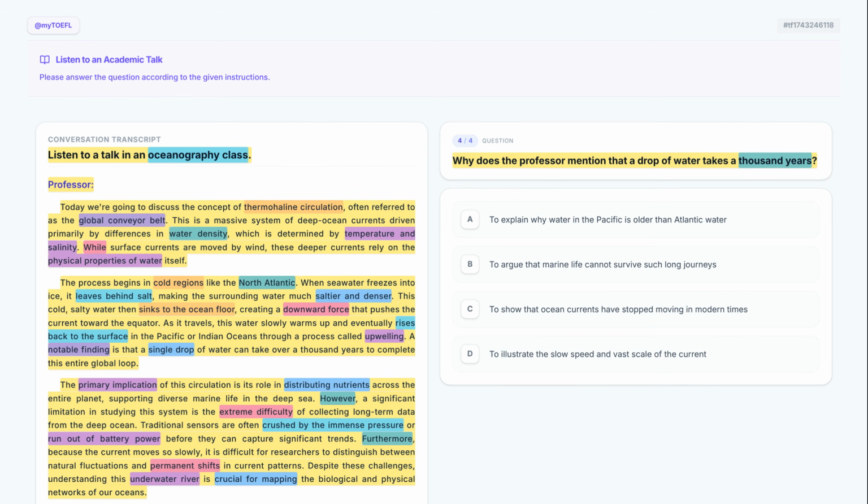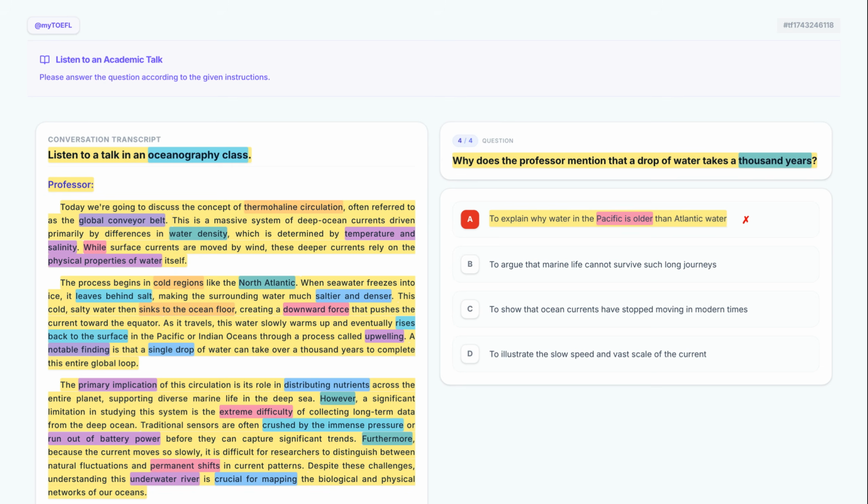Let's analyze option A. To explain why water in the Pacific is older than Atlantic water. While the Pacific is mentioned, the professor does not compare the age of the water between oceans. The time figure refers to the entire global loop, not a comparison.